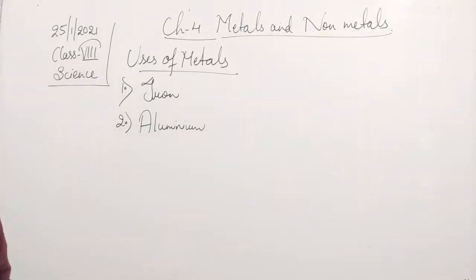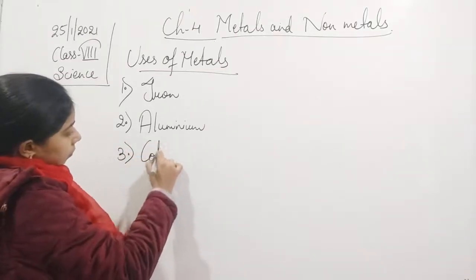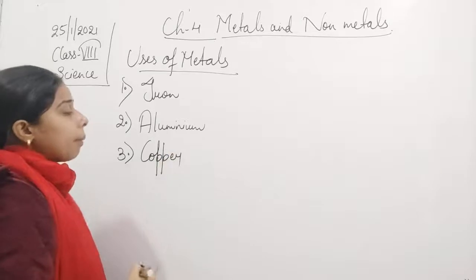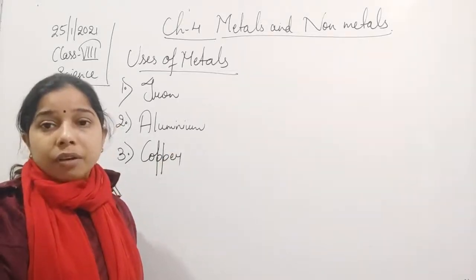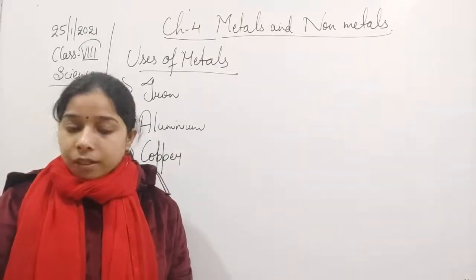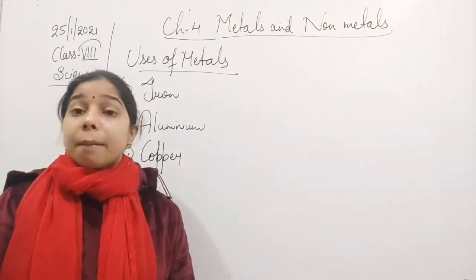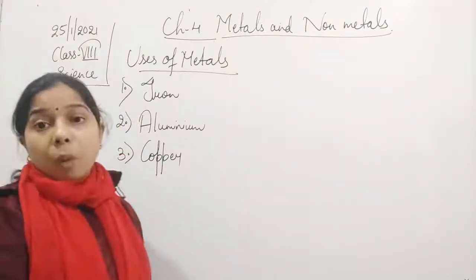Third one is copper. If we talk about copper, copper is used for making utensils. You have heard about utensils made of copper. It is also used for making statues, or electric wire or cable.